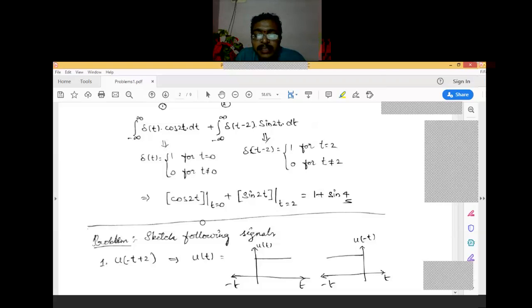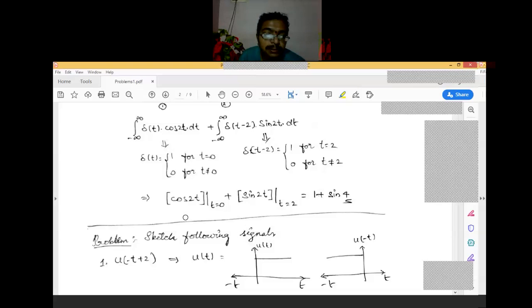So u of 0, u of 1, u of 2, u of 3, the graph is defined. For that we need to find the respective given expression. Please remember u of 1, u of 2, u of 3 and so on: at positive time, the signal is defined.